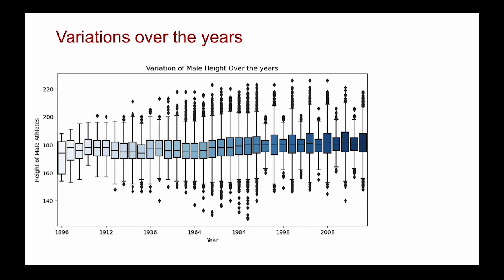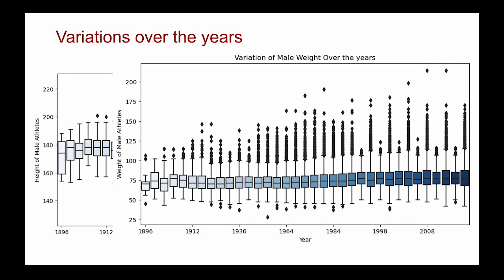Third, I draw 2 box plots to show the variation of male athletes' height and weight over the years. We can find that the average height and average weight are very stable, and the fluctuation of Winter Olympics athletes is smaller than summer.